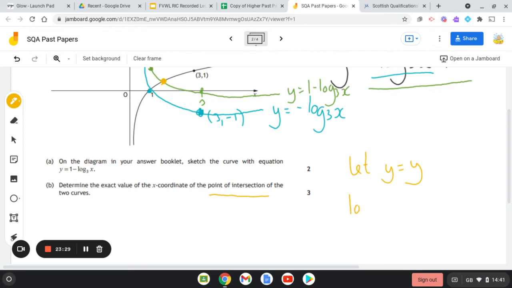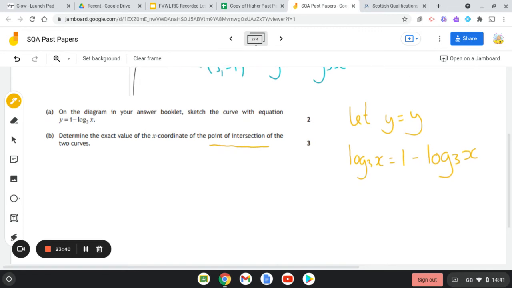Let y equal y, you let one function equal another. So you've got log to the base 3 of x, and that is equal to 1 minus log to the base 3 of x, right? So depending on how you see this will depend on how you go about solving it, okay? You might notice that you could just take that minus log to the base 3 of x to the other side, so you'd be left with 2 log to the base 3 of x is equal to 1. Okay, so I've just taken that minus over to the other side, so it gets added on to there, so that's why I got 2 log to the base 3 of x.